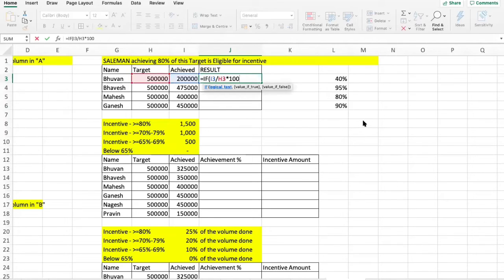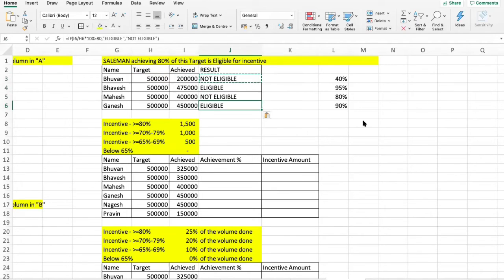This is the percentage formula we just learned a few minutes back. Is greater than 80. If this logical test is greater than 80, he should be eligible. Close bracket, close inverted comma, else he should be not eligible. Understood?